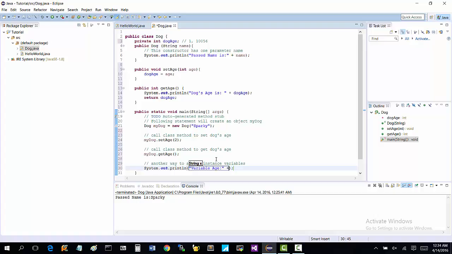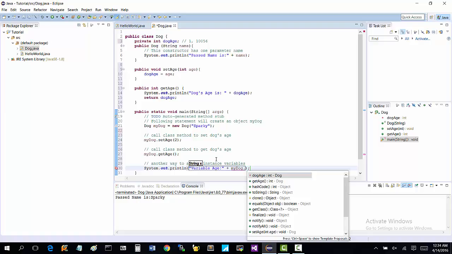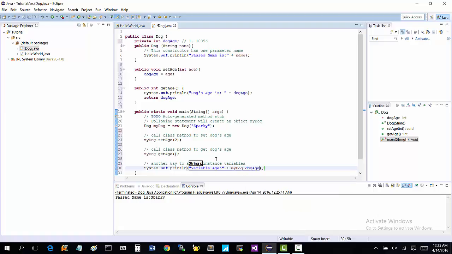and then you say plus, and then you say my dog dot, see right there, the first thing that comes up is dog age, because it knows that you're trying to access. In Eclipse, it has this intelligence thing that knows what you want pretty much before you do it. That's why I like to use IDEs, because you can just hit that enter button. And what that's saying is print out the line variable age and then concatenate, which just means add to the end of it the age of the dog. We set it to 2, so we're going to use that age and print it right here.